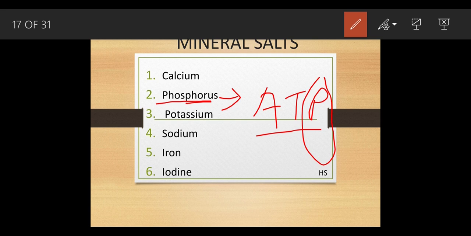What would happen if there is an insufficient amount of phosphorus? Soft bones, okay, the bones will become soft, because calcium and phosphorus both play an important role in the bone formation, but calcium plays a lot, okay, and then the phosphorus also as well.